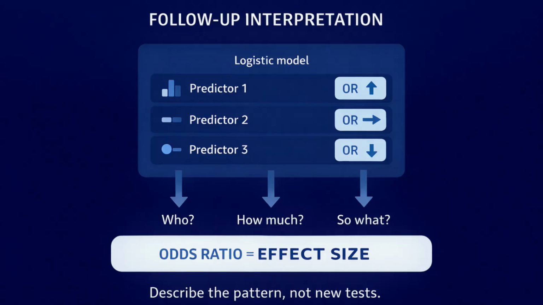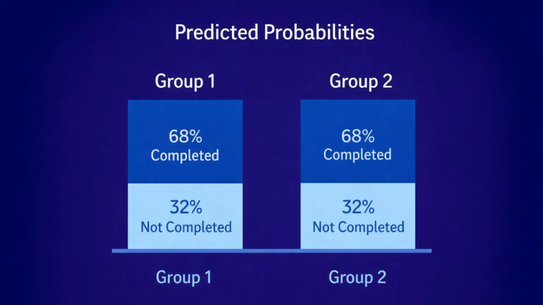Follow-up interpretation in logistic regression does not involve post hoc tests like ANOVA. Instead, follow-up focuses on clearly describing the pattern of results. When predictors are significant, researchers often compare predicted probabilities across groups or across meaningful values of a predictor to show what the results mean in practical terms.